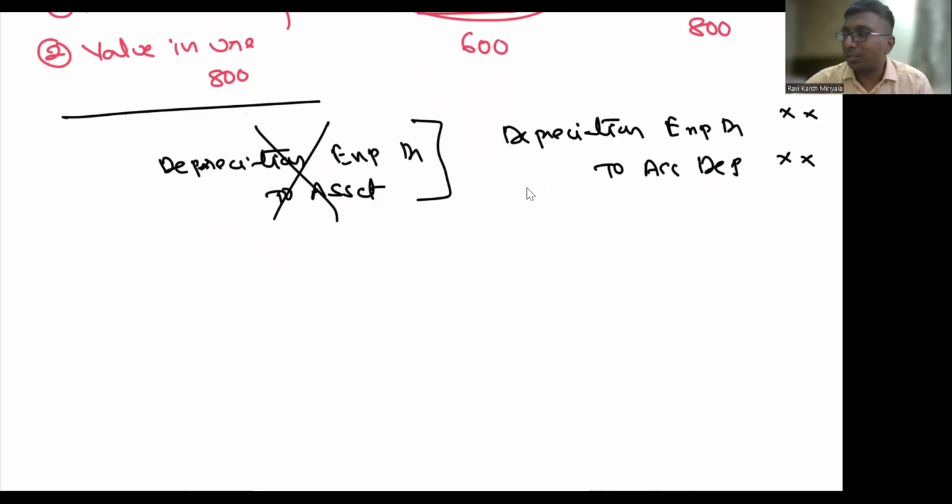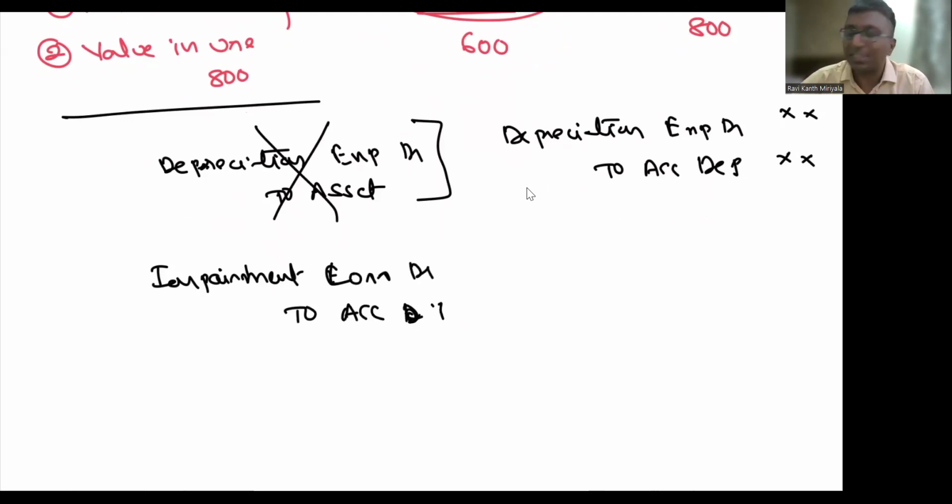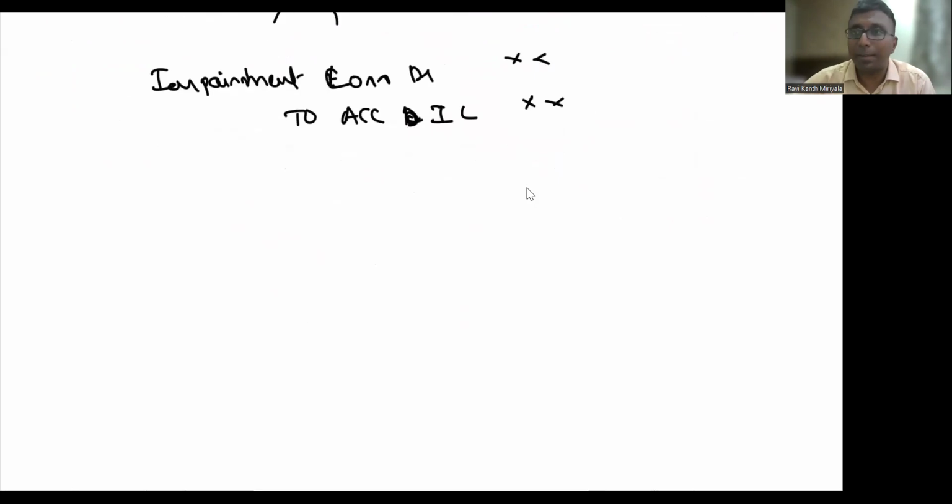In the same fashion, even impairment loss we are going to record in the same manner. What do you record, impairment expense or impairment loss? Whatever it is, impairment loss account debit. Then what do you record? Accumulated impairment loss. IL, I am recording. Impairment loss account debit to accumulated impairment loss. Like this, I am recording.